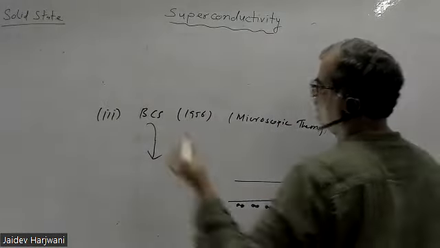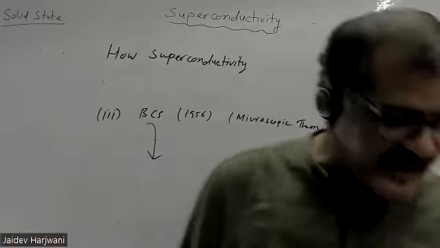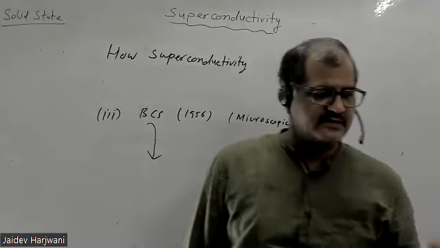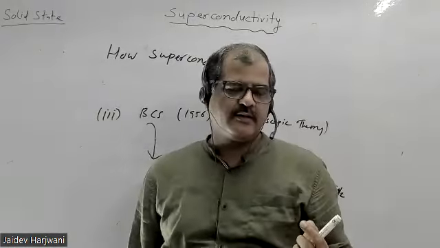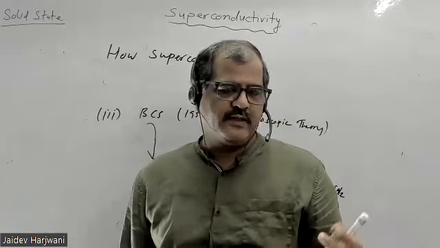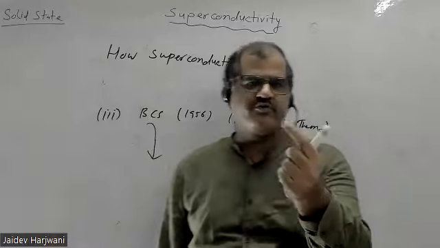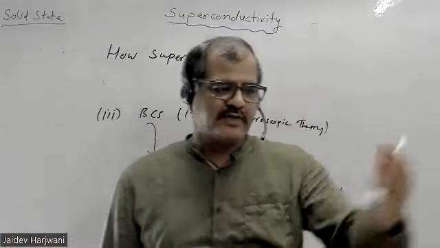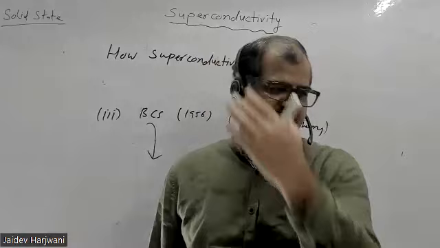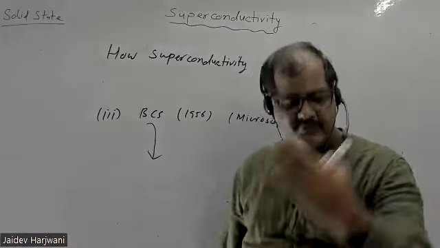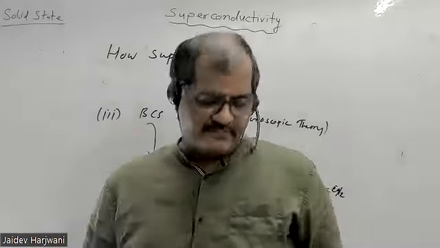You have been told that electrons combine and behave as a Cooper pair. Cooper pair means a bound electron pair; earlier the electron was single. When you cool them, they go into one certain state, the ground state, like what happens in a laser. These Cooper pairs form a coherent state, like laser action. Why do you get laser action and high intensity? A similar phenomenon happens when you reduce the temperature: the electrons form pairs and there is no scattering.